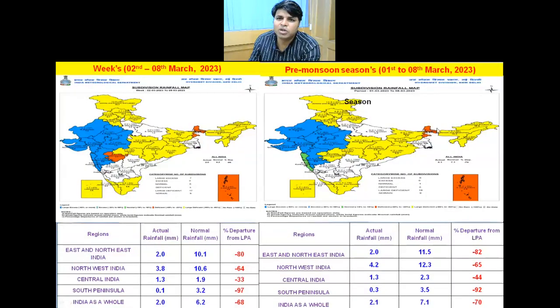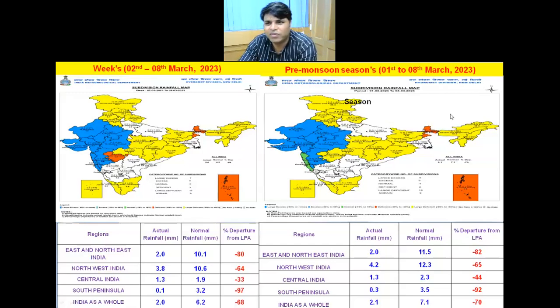This is the rainfall scenario. The first figure shows the week which starts from 2nd to 8th. Here you can see that the entire country has negative departure. The maximum was over the southern peninsula, where it is 97% negative departure, and the second one is east and northeast at 80%, the northwest is 64%, and central India is 33%.